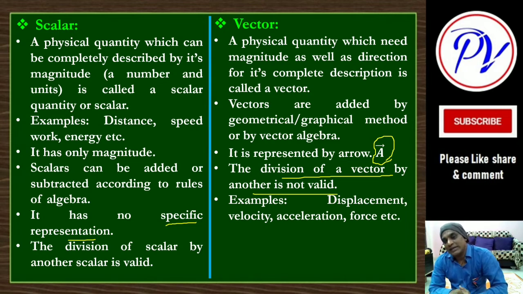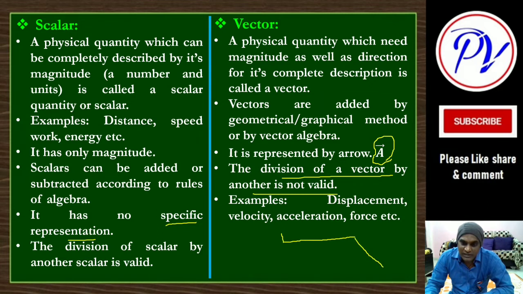Examples of vectors are displacement. Distance is a scalar, but displacement is a vector, because suppose a body moves in this direction from this point to this point, okay, and after this moves in this direction, so this is the final position. So distance traveled will be this x plus this y distance. So this we will add, and that we will call the total distance.